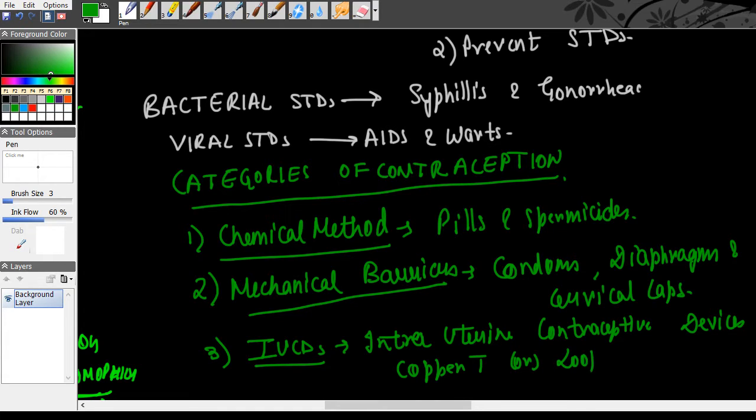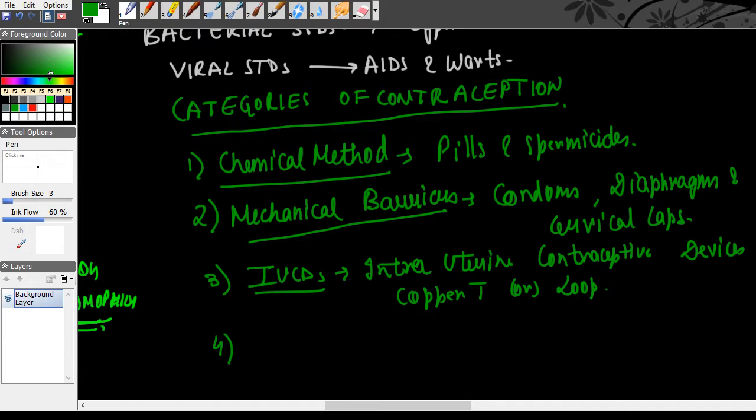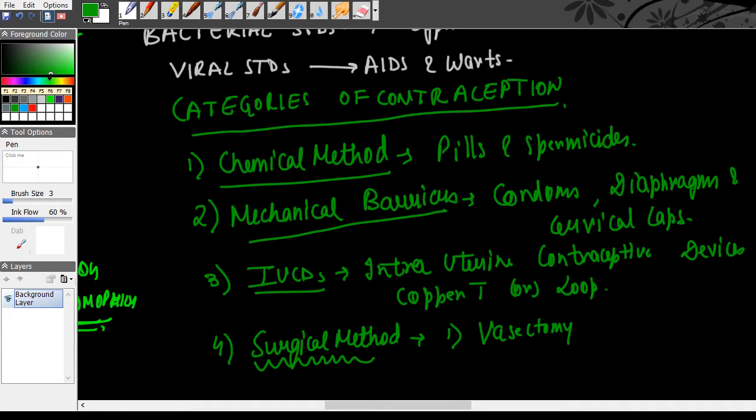The loop or copper T, right? And then the fourth category is the surgical method, which basically involves surgery operations on the vas deferens or the oviduct, and it involves two kinds based on the gender. We have vasectomy, which is for males, and we have tubectomy, which is for females, right? So these are the categories of contraception.